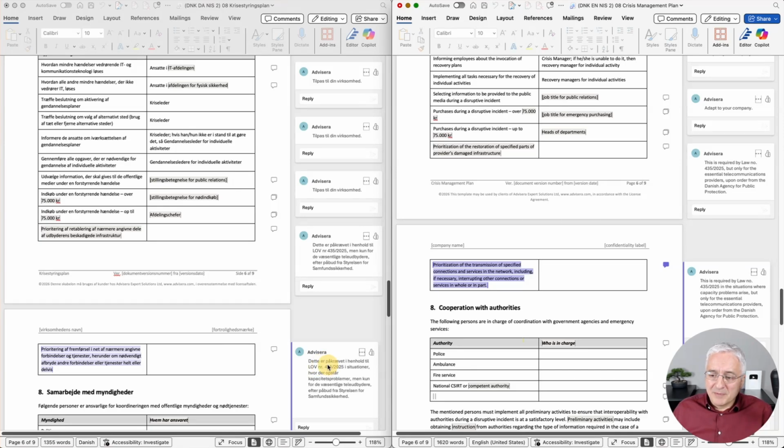Which brings me basically to the question of how to build these documents to make them suited for the company, but also completely aligned with all of these laws and regulations. And what we did in Advisera, we use this three-step process. I'm not saying that you have to use the same process, but it certainly worked for us.